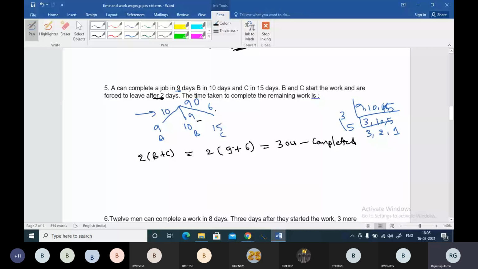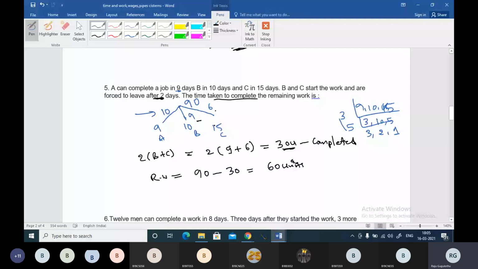So 30 units of work completed by B and C. That's okay. Now remaining work you have to calculate, because A enters into the story and he kicks out B and C and completes the remaining work. The question is the time taken to complete the remaining work. Okay, the total work is 90 and work completed is 30 units. So remaining work is 60 units, boss.